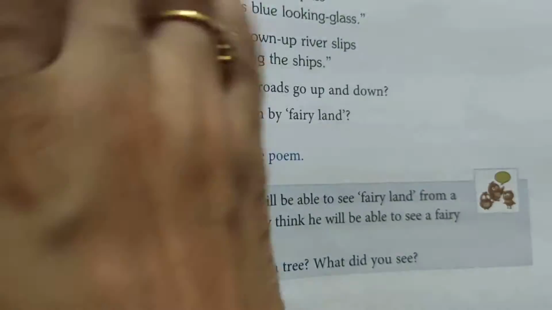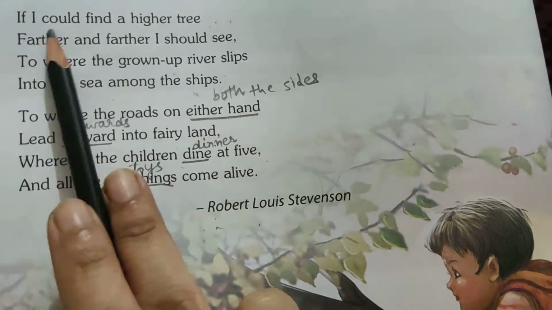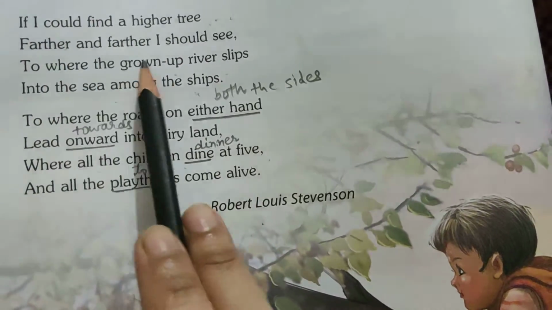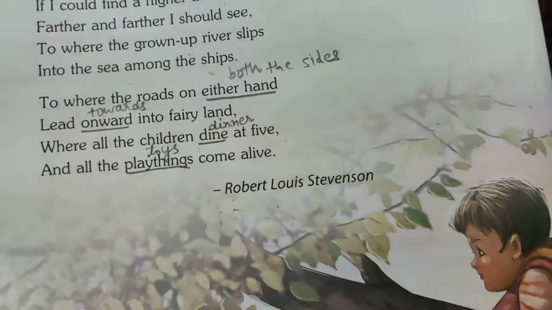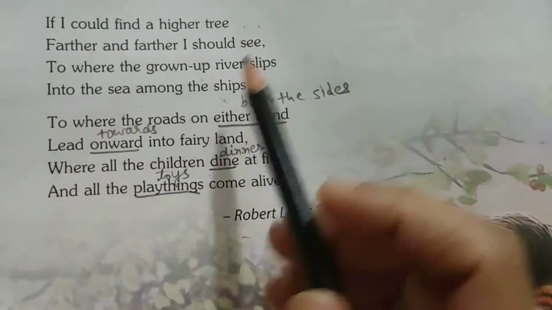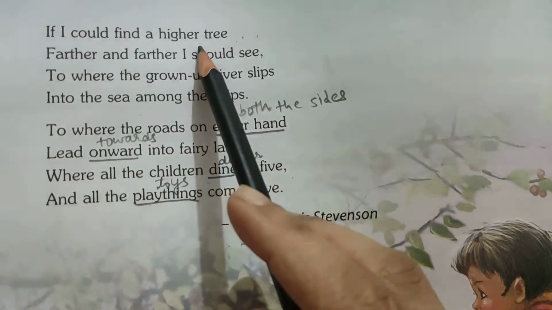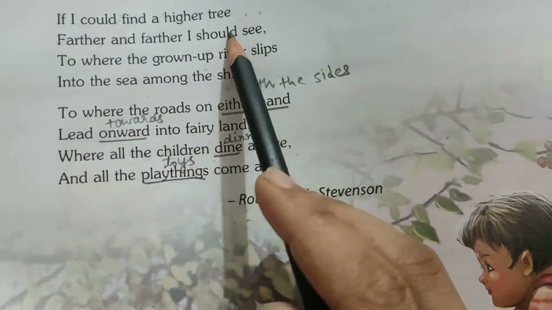Next, what he actually wants to see, what he is wishing now: If I could go high, if I could find a higher tree, farther and farther I should see, to where the grown up river slips into the sea among the ships. So now he wishes that he could find a higher tree. उसको और भी एक बड़ा ट्री मिल जाए जिसपे वो और भी ऊंचा चढ़कर देख सके.